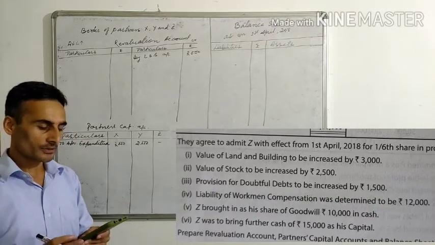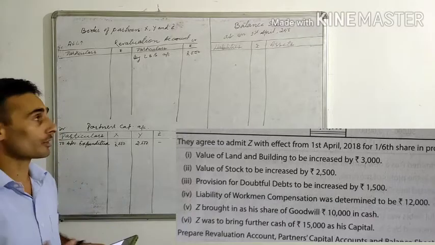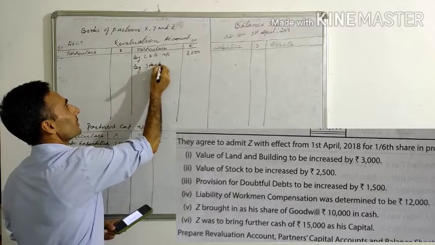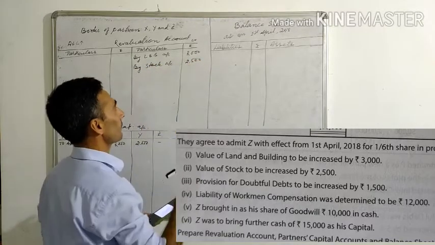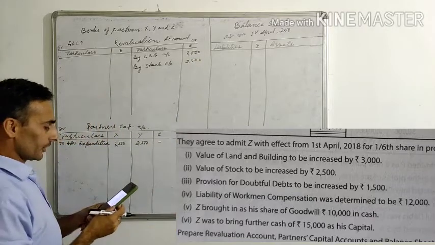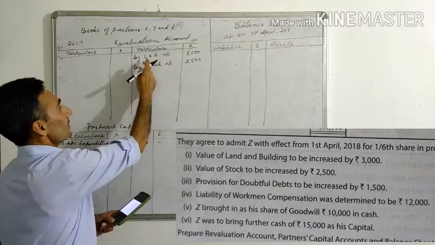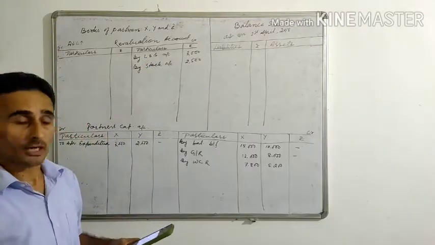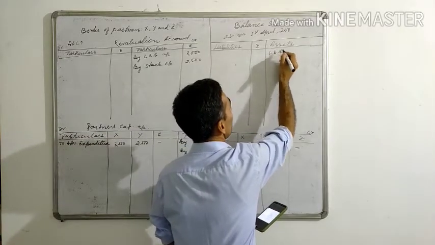Next. Value of stock to be increased by rupees 2,500. Stock is also increasing. So by stock account increased by 2,500. Okay. Then here, since land and building is here, this land and building will also come in the balance sheet. So let's write down here land and building.